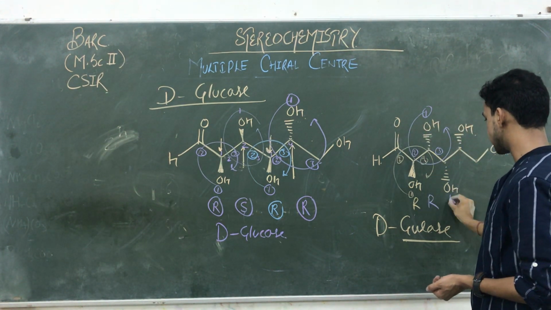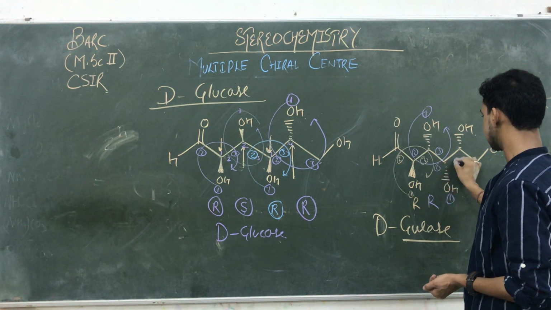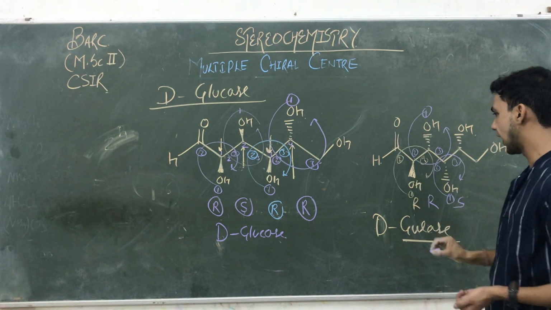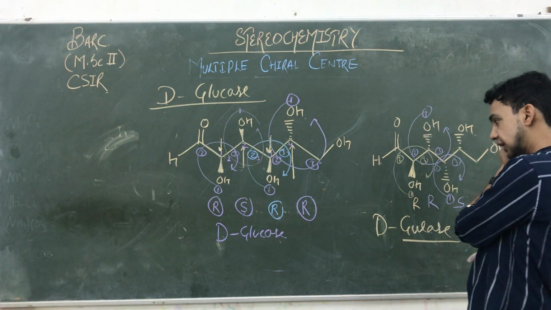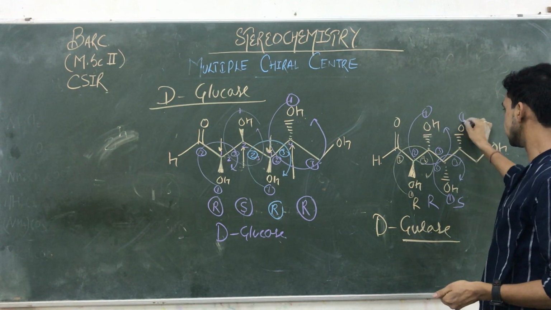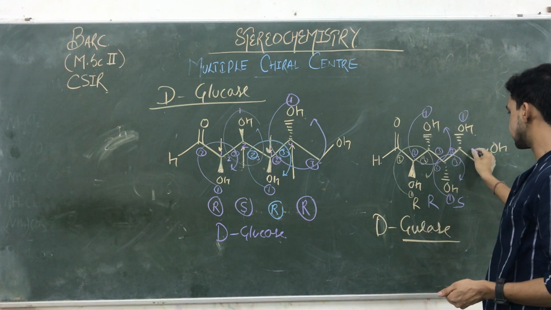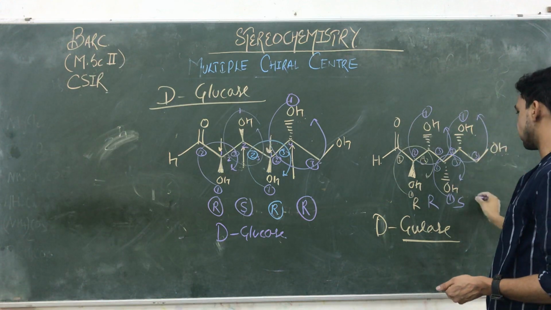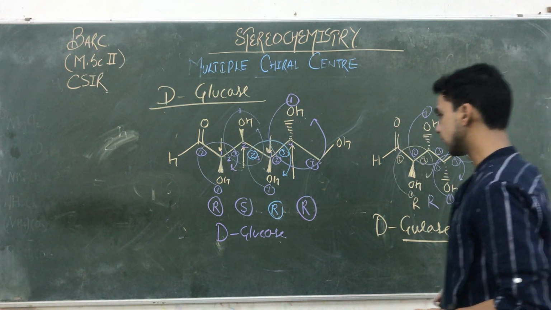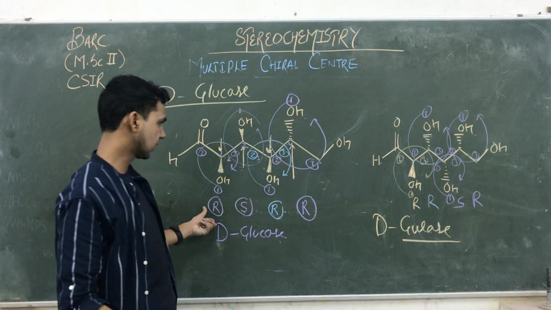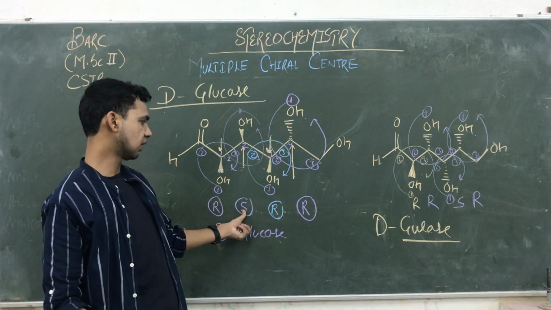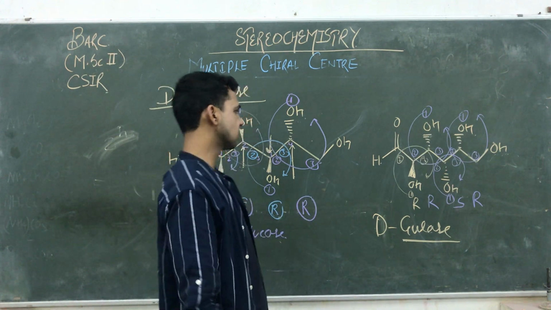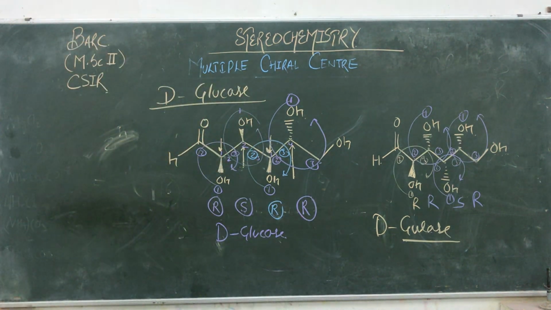Here also 1, 2, 3, it should be R, but it will be S. The next one is 1, 2 and 3, it should be S, and this will also be R. So this one is R, this one is S, but there is R, this one is S and there is R.